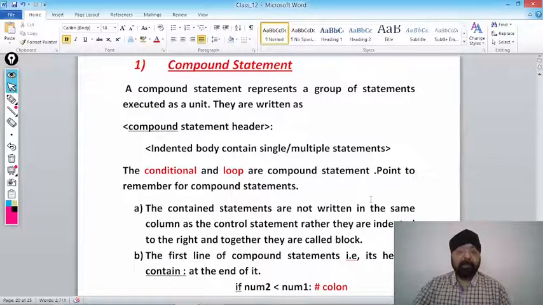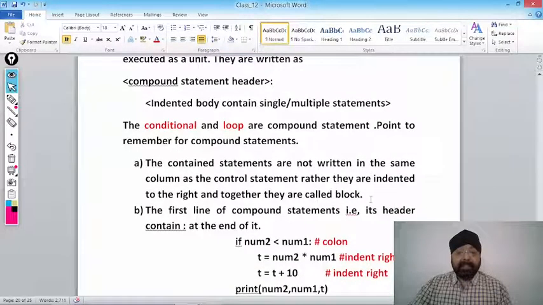Point to remember for the compound statement. So what is conditional and loop? These are known as compound statements. Why? Because depending upon the condition, a set of statements are executed, whether repeatedly or selectively, iteratively or selectively, that we will decide according to the requirement of the application.